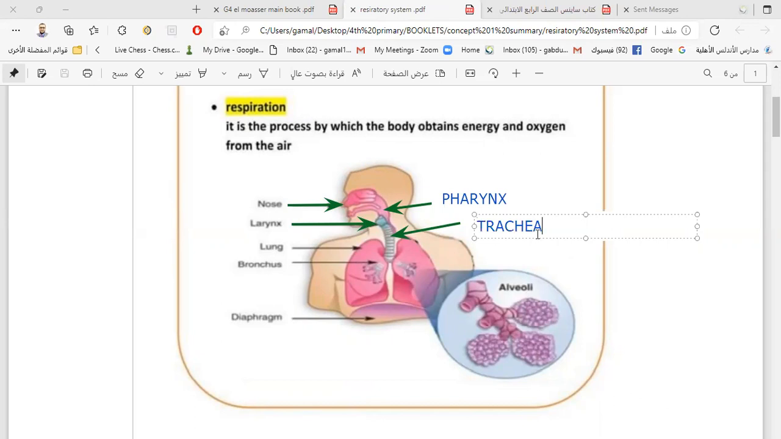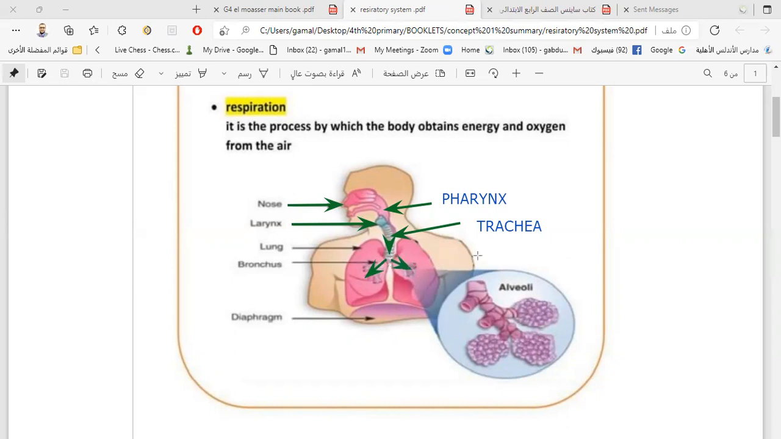The trachea is the windpipe, the wind tube. The air moves to the trachea, then the air moves down again and branches. The trachea branches into two bronchi. The trachea branches like this. The air goes in two directions, one to the right lung and the other to the left lung.